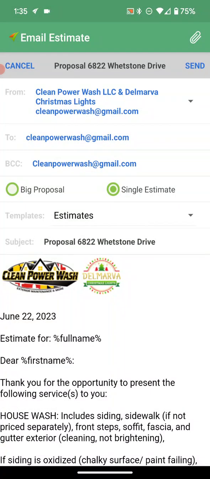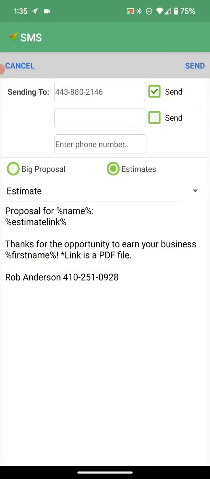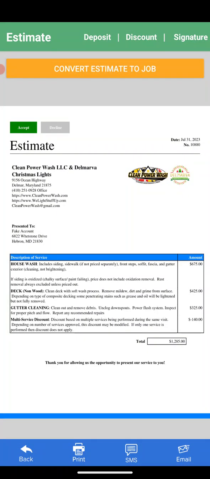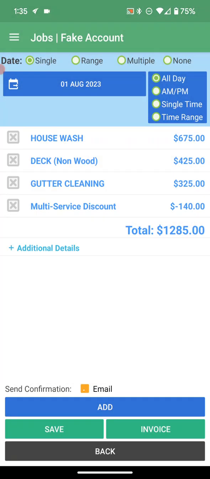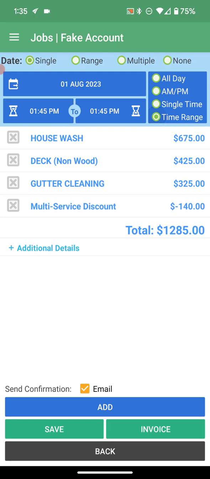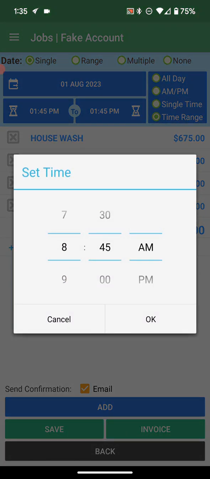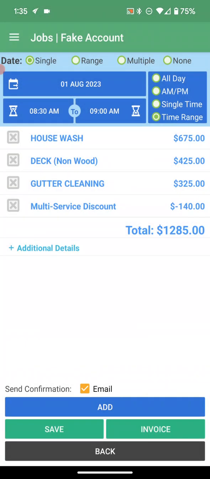Email. If I wanted to text message it to them, I could do it that way. That'll get a little link with a PDF file. When they open up the link, it is going to show us that we can also go from here and convert to job. Where it's a job, we're going to do this on Tuesday. Schedule for the morning. So 8:30 to 9. Done. Invoice, etc. So I'm going to save that one.